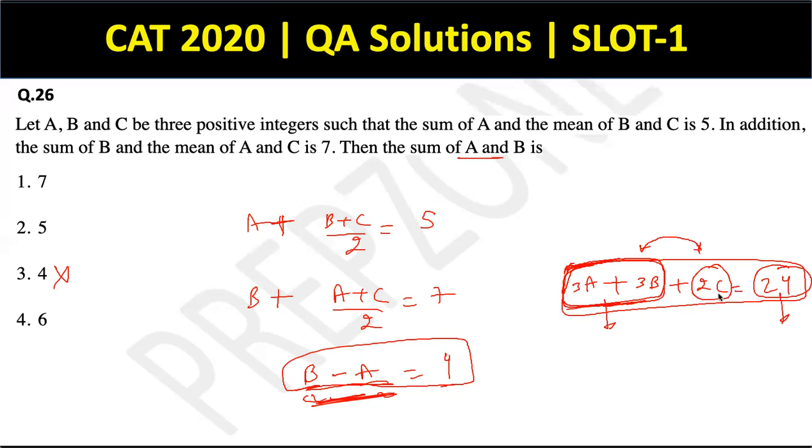तो 2C अगर multiple of 3 होगा, it can't be 3 because C has to be a positive integer, right? So it can be 6. So 2C अगर 6 होगा तो C मेरा 3 होगा. This means 3A plus 3B has to be 18. मतलब A plus B has to be 6. So already मेरे पास sum का value आ चुका है वैसे तो 6.